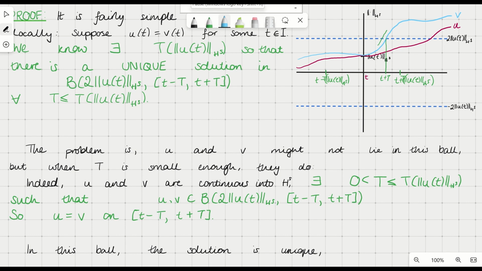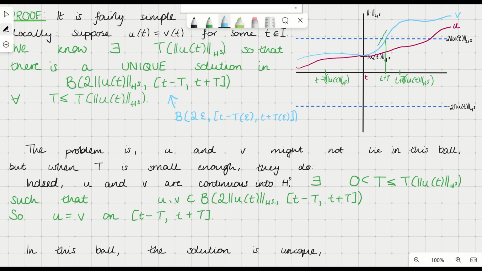We could replace this above here with the ball of radius 2 epsilon for any epsilon greater than 0, and work on this T epsilon instead. And I'll leave you to check the details, but yeah, it all works out fine still. Okay, so we don't need this.